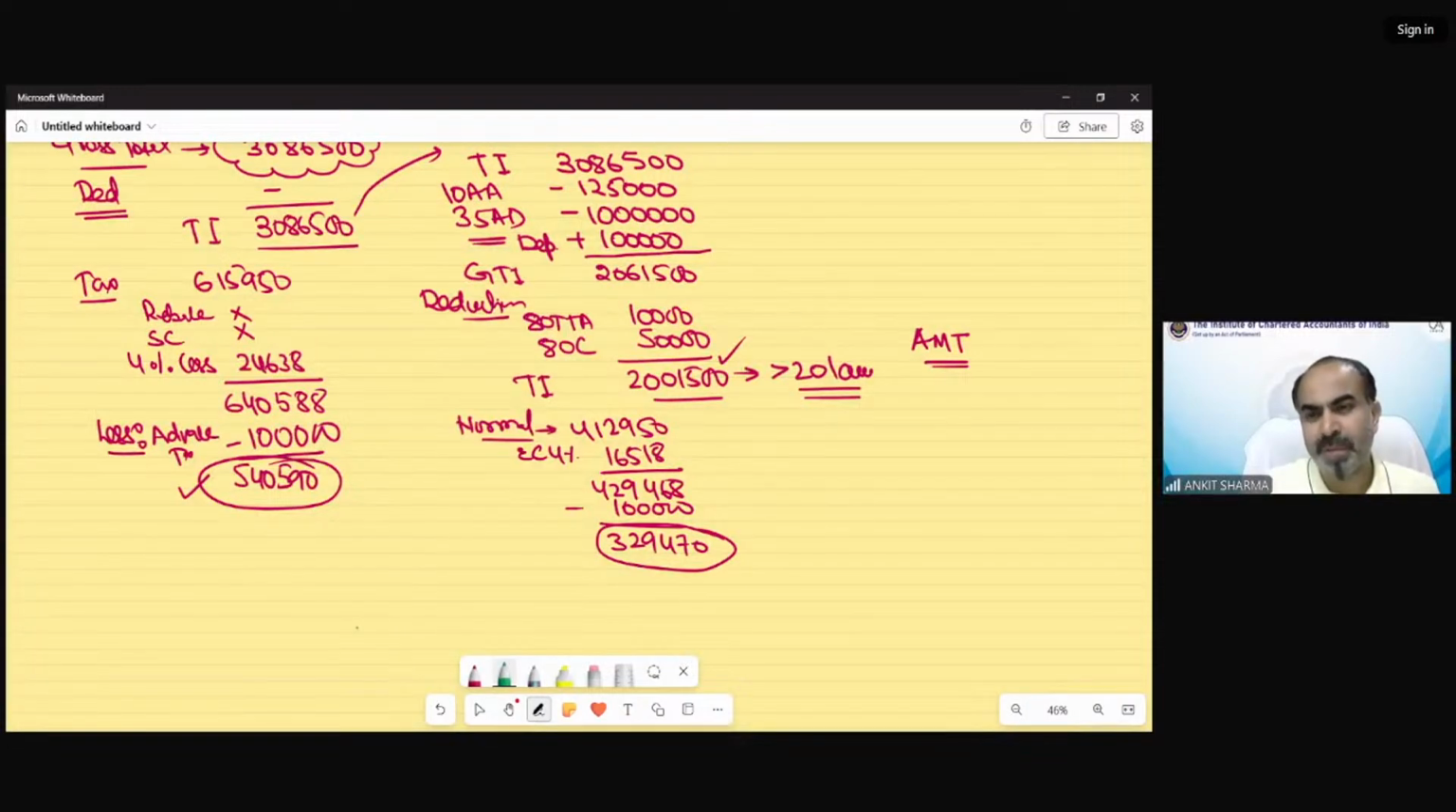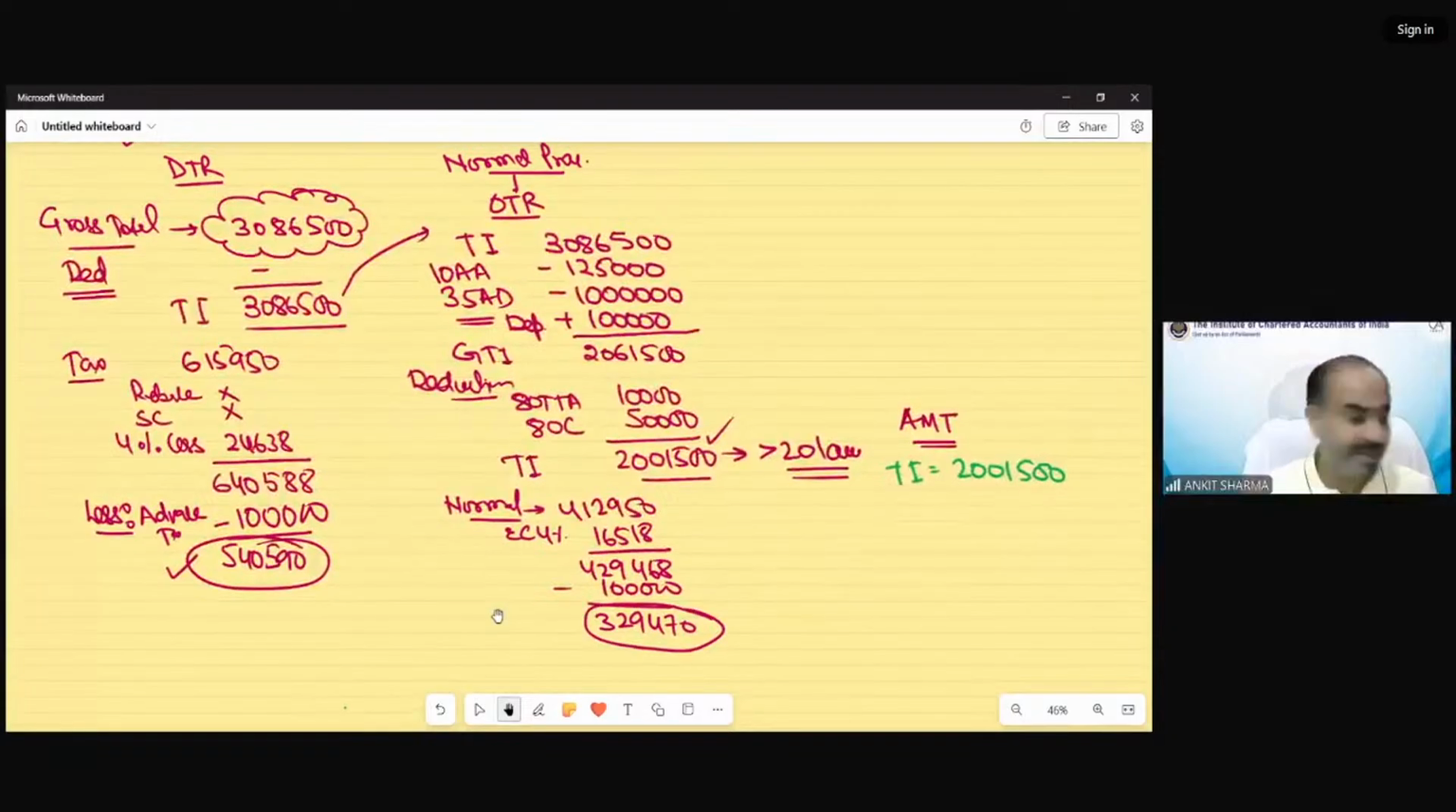For the purpose of AMT, we will take TI as per normal provision. Can you solve the AMT income in this question? How will we find the AMT income in this question, students? We have discussed the AMT provision. Can you tell me what I need to add back to find the adjusted total income under the AMT provision?